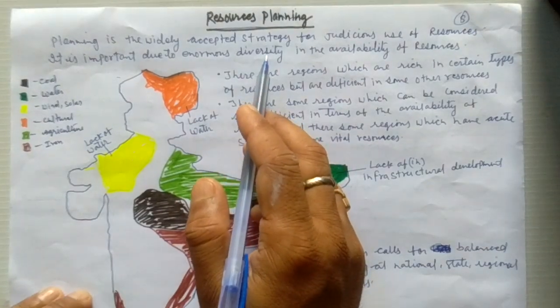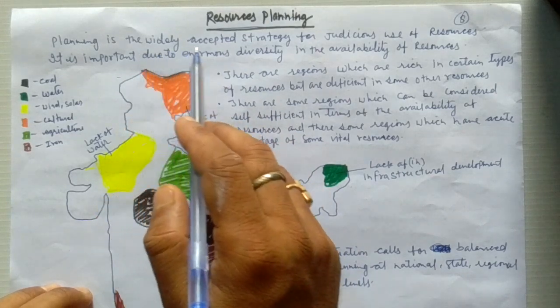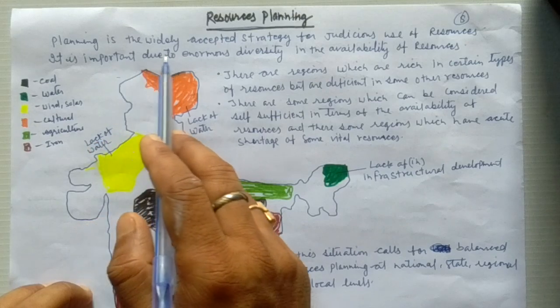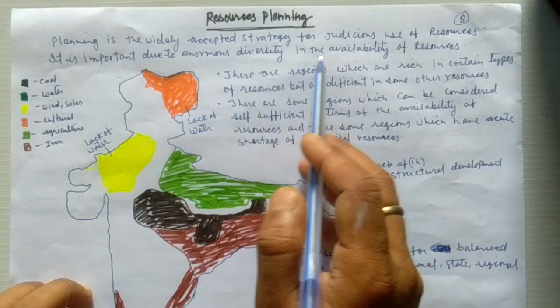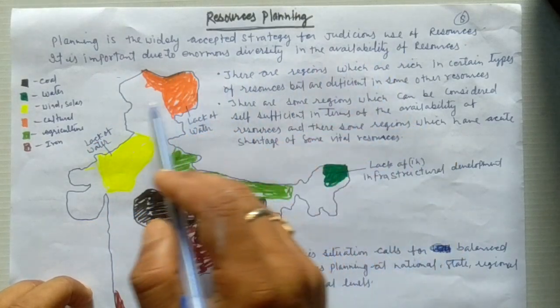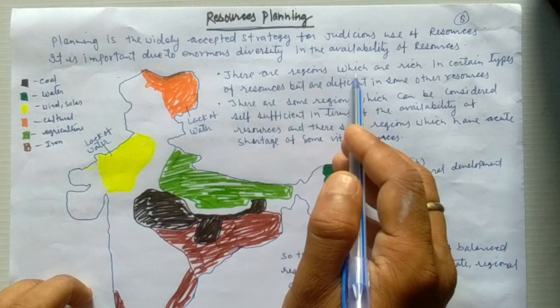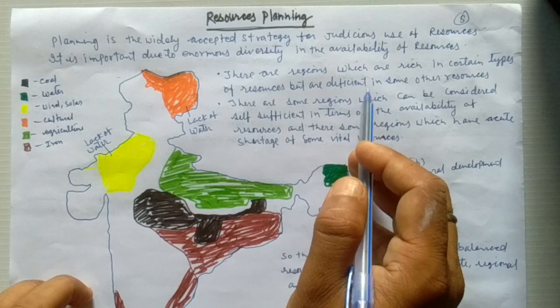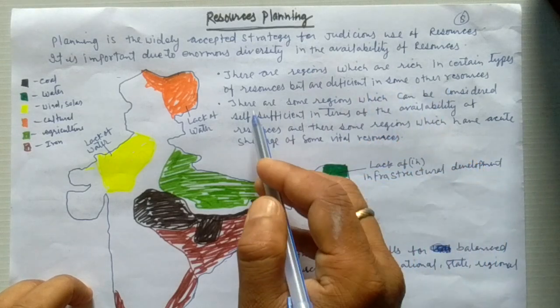Resource planning is a widely accepted strategy for judicious use of resources. It is important due to enormous diversity in availability of the resources. There are regions which are rich in certain types of resources but are deficient in some other type of resources.